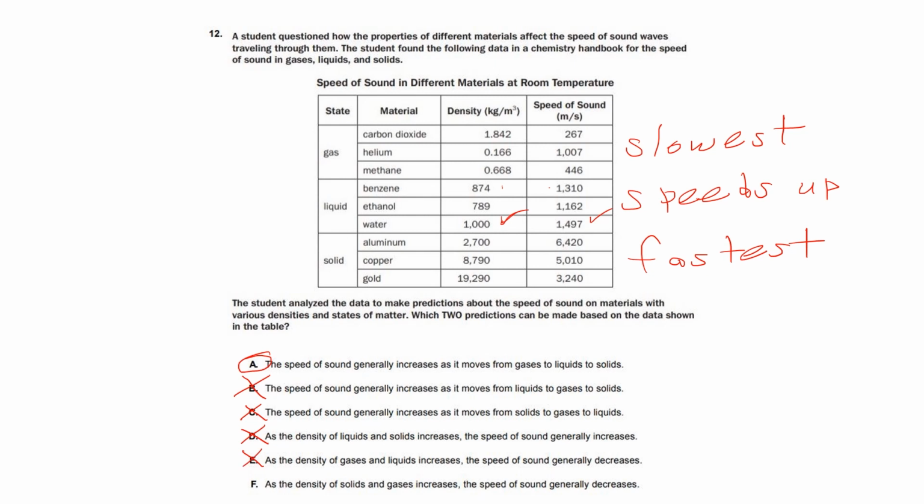And then look at F. As the density of solids and gases increases, the speed of sound generally decreases. So let's take a look at that. If we look at the density, as the solid became more dense, the speed of sound actually slowed down. Look at this. As the gas became more dense, the speed of sound actually slowed down. So this is actually true for both parts. So our answer choice will be A and F.